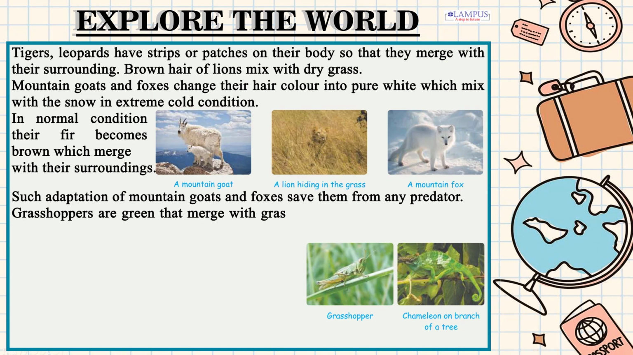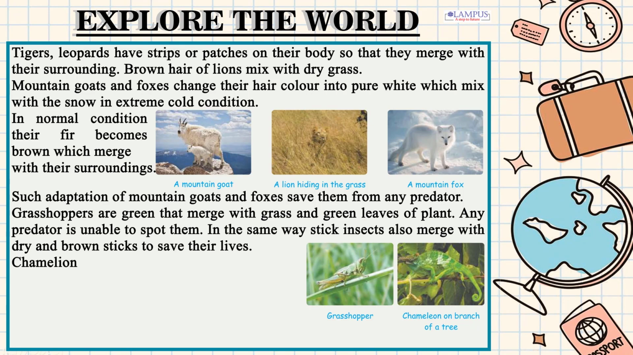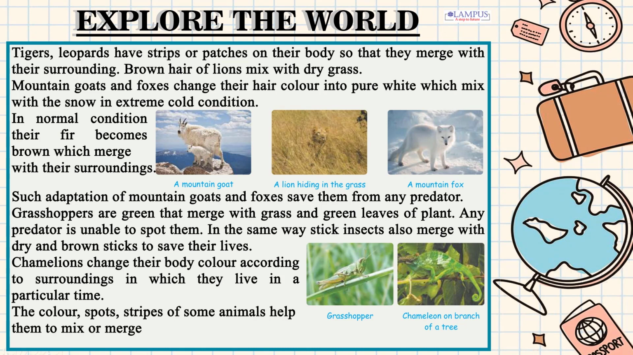Grasshoppers are green that merge with grass and green leaves of plants. Any predator is unable to spot them. In the same way, stick insects also merge with dry and brown sticks to save their lives. Chameleons change their body color according to surroundings in which they live at a particular time. The color, spots, stripes of some animals help them to mix or merge with their surroundings, which is called camouflage.